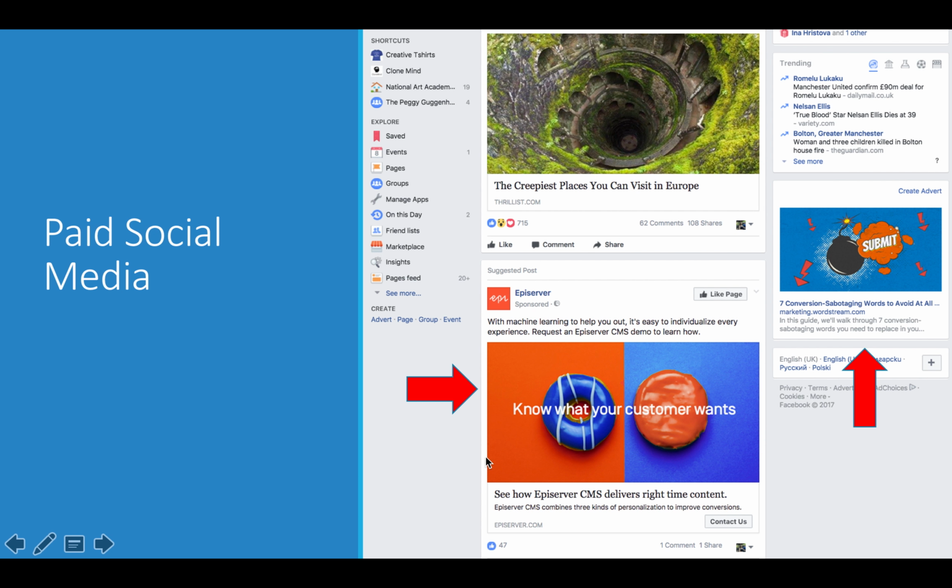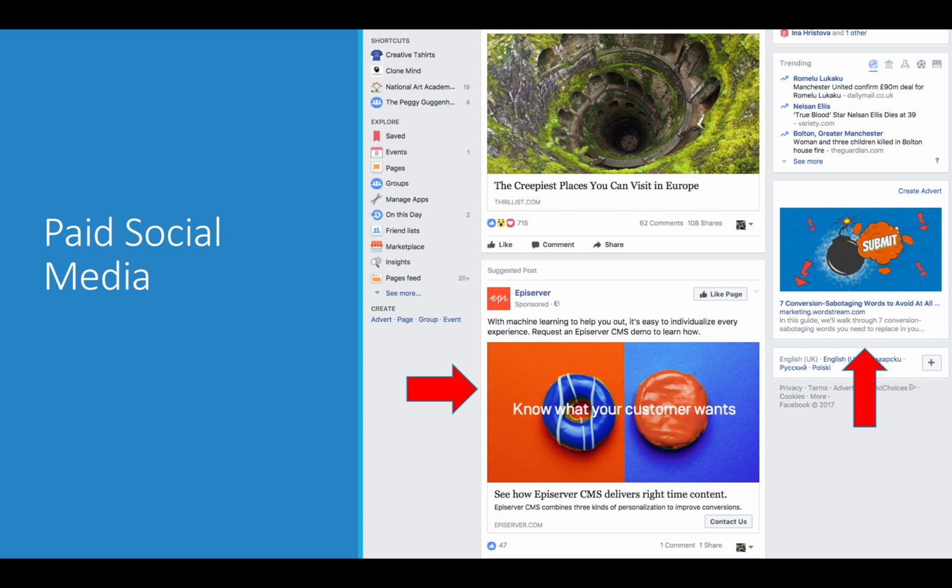The one below, called Episerver, as you can see, this is a suggested post. So what does that mean? This means that Episerver has created an ad through Facebook's ad builder platform for advertisers, and they are showing it to me because they have created an audience, and I'm part of this audience. I will show you in detail how to create an audience, but creating a relevant group of people to see your ad is crucial to the success of your campaign on social.